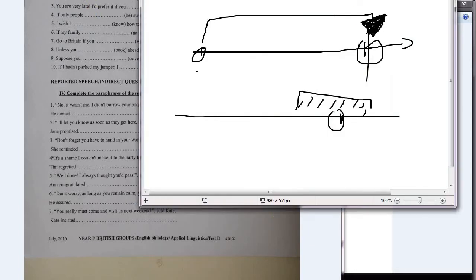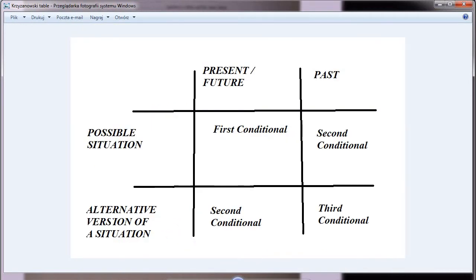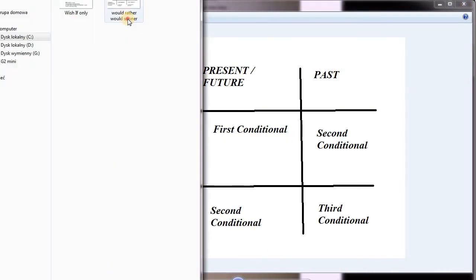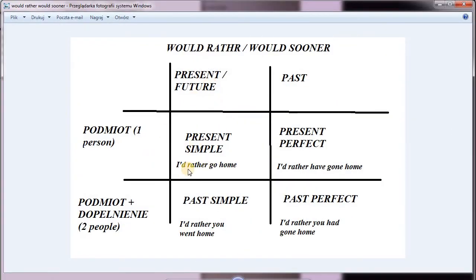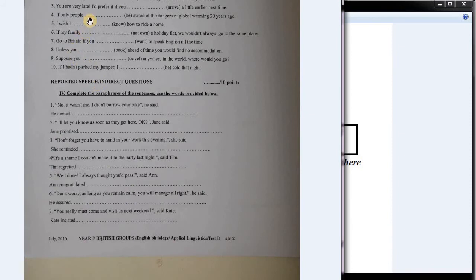Even if you look at the would prefer structure, where do we have it? With present or future and with two people, because there are two people in that sentence, we use past simple, right? So you kind of get the idea that this is a running theme in these sort of sentences. Two people, future, we are using past simple here. Although this is not a would rather structure. It's would prefer. It's a completely different structure, but the same kind of rule applies here.